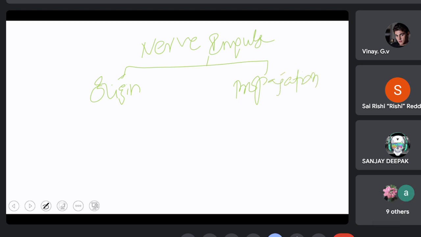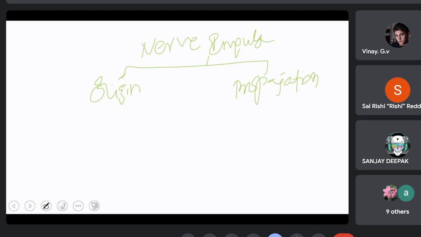So, what is the definition of a nerve impulse? Scientists say it is the sum total of physical and chemical events that are involved in the propagation of a wave of physiological activity along a nerve fiber.